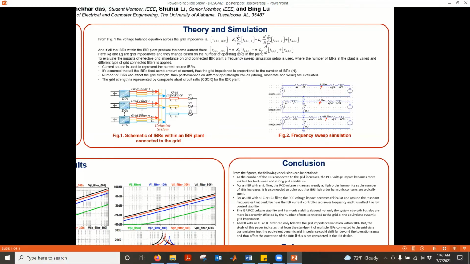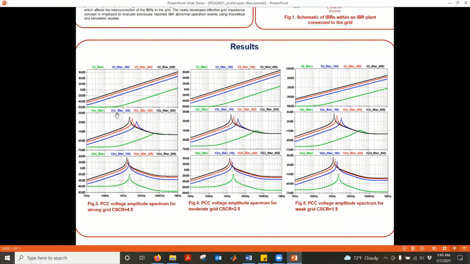Okay, so let's analyze the results here. The first row is for the L filter, the second one is LC, and the third one is LCL. And I have done it for three different grid strengths: strong grid, moderate grid, and weak grid.